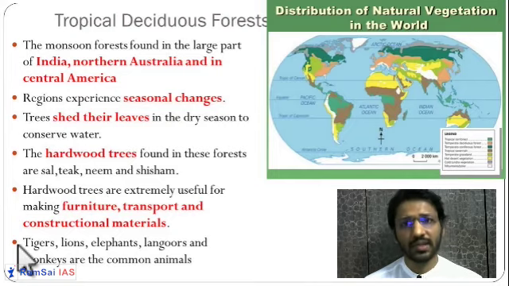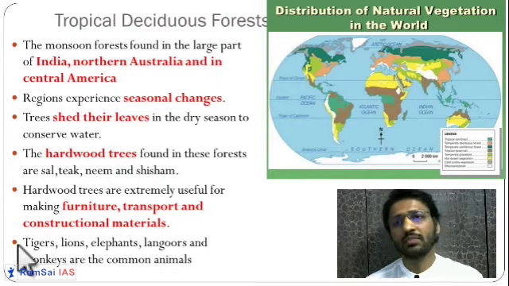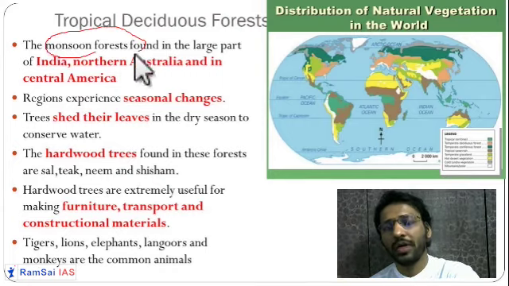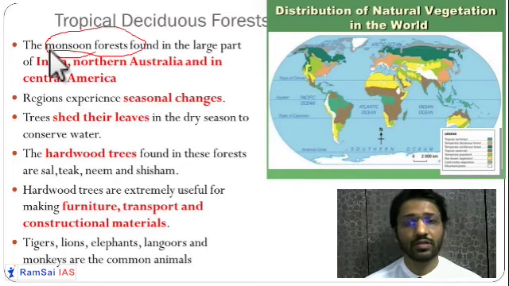Again, for these deciduous trees, rainfall is very sufficient in the monsoon period. So they are also known as monsoon types of forest. In India, we have sufficient cover of the tropical deciduous forest, or we can call it a monsoon type of forest. Mostly our forests are this deciduous type of forest.